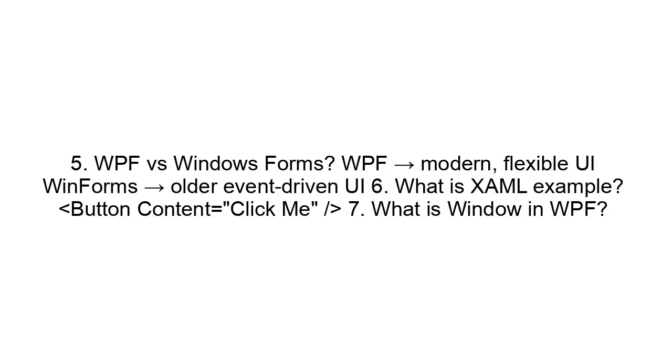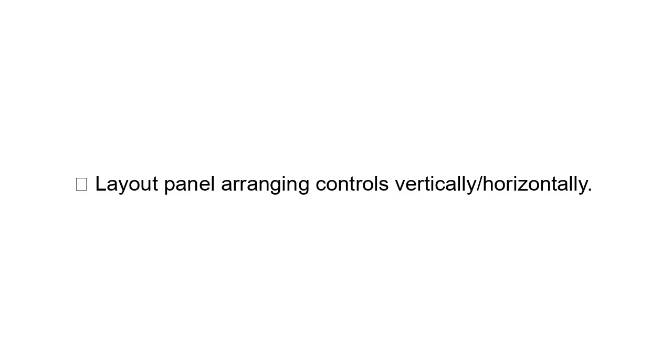5. WPF versus Windows Forms. WPF means modern, flexible UI. WinForms means older, event-driven UI. 6. What is a XAML example? Button content equals click me. 7. What is a window in WPF? Main application screen. 8. What is a user control? Reusable UI component. 9. What is a stack panel? Layout panel arranging controls vertically or horizontally.